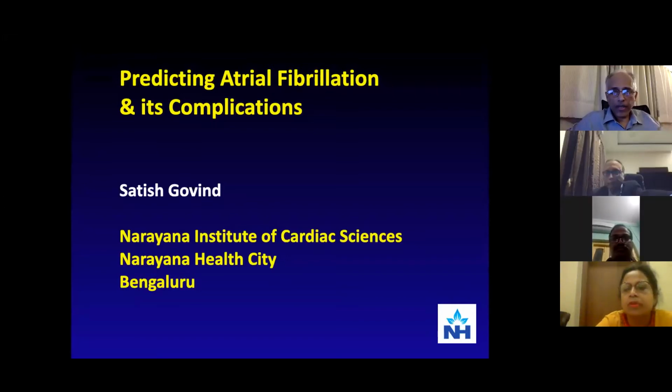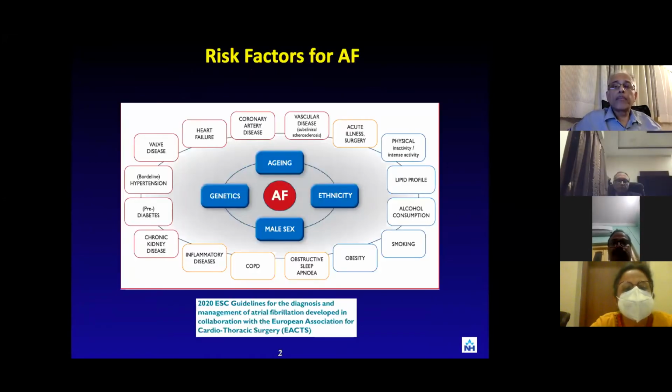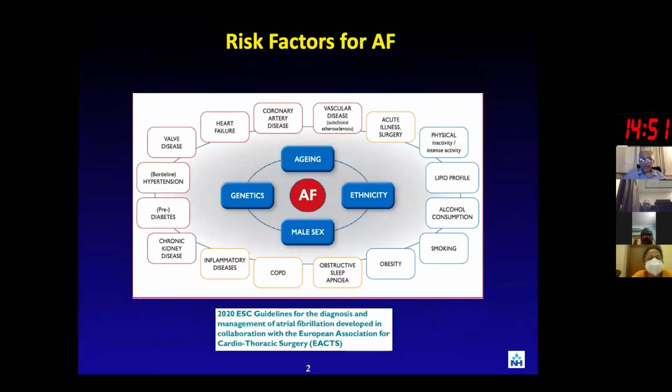So let's get down to the presentation. It's a very common problem which has been there for a long time, with lots and lots of literature around it. Atrial fibrillation. So let's look at the recent guidelines which came out from the European Society of Cardiology.